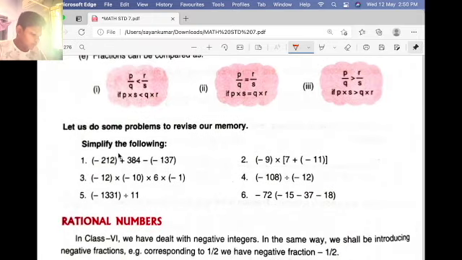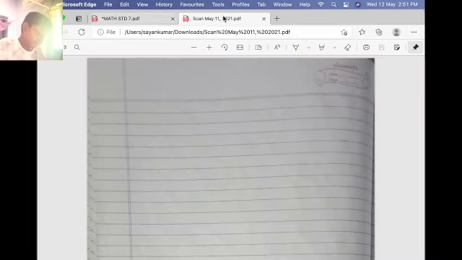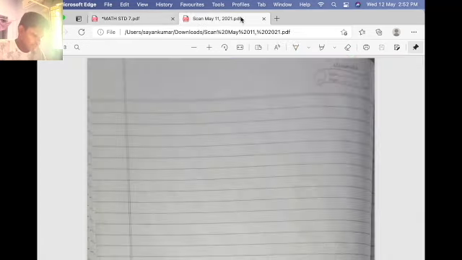Now let's do some problems. These are some problems I'm going to do. Here I have a PDF and I'm going to write the question. I'm just doing up to the third bit. You can do the fourth, fifth and sixth and send them to me in the comments. So let me write the first one: minus 212 plus 384 minus of minus